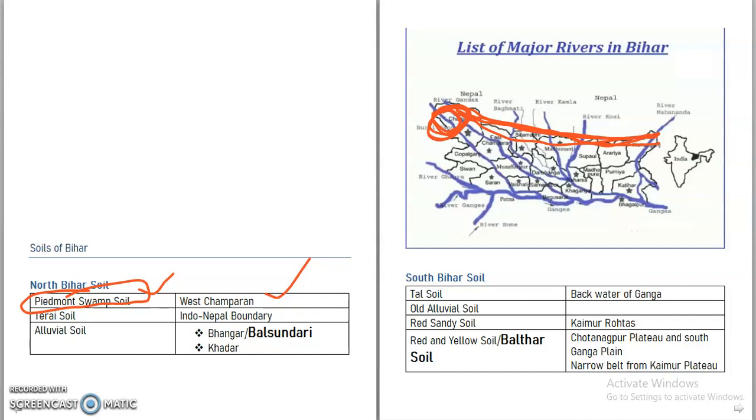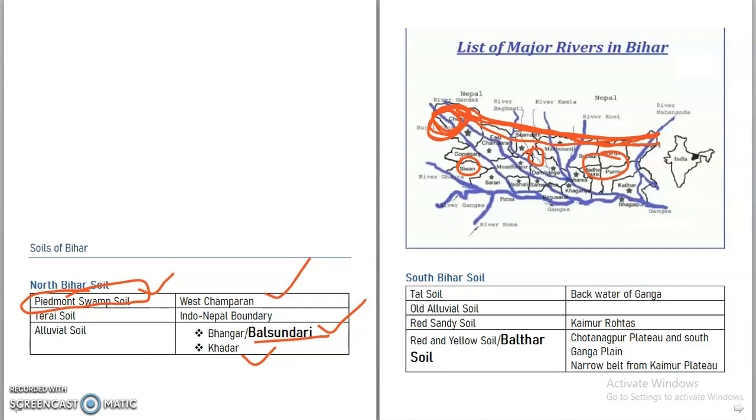Then alluvial soil. The obvious thing is that older alluvial soil, bhangar, will be away from rivers and khadar will be nearby the river. So most of the area will be bhangar. In North Bihar, in local language, bhangar soil is also called Bal Sundari soil. And nearby the river there will be khadar soil. We have to remember that older alluvial soil is known as bhangar and newer alluvial soil is known as khadar soil, and in North Bihar the local name of bhangar soil is Bal Sundari soil.